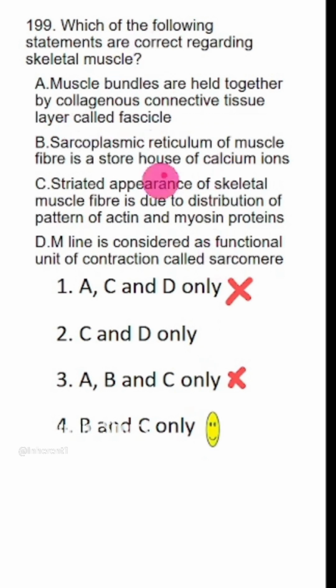So let's go through other statements also. Striated appearance of skeletal muscle fiber is due to distribution pattern of actin and myosin proteins. Yes, so this forms the A band and this the I band. M line is considered as functional unit of contraction. No, it is Z line. So this is incorrect. D is incorrect. So in this question, only statements B and C are correct.